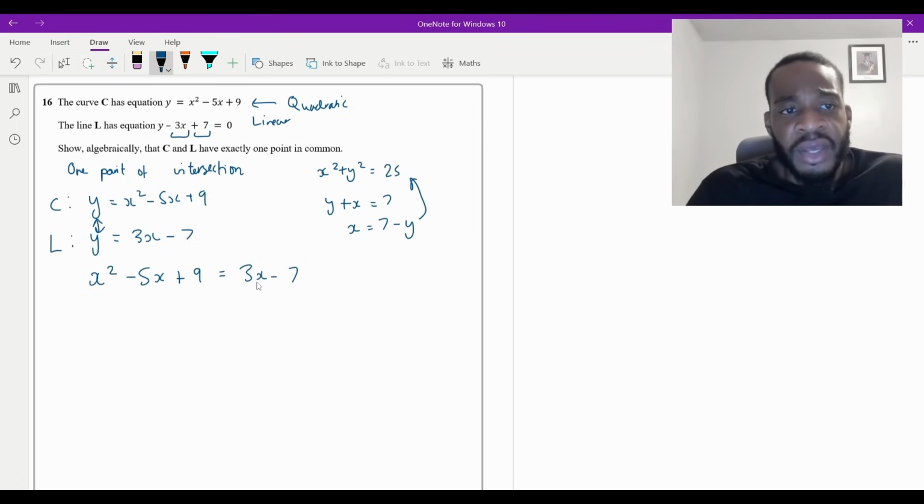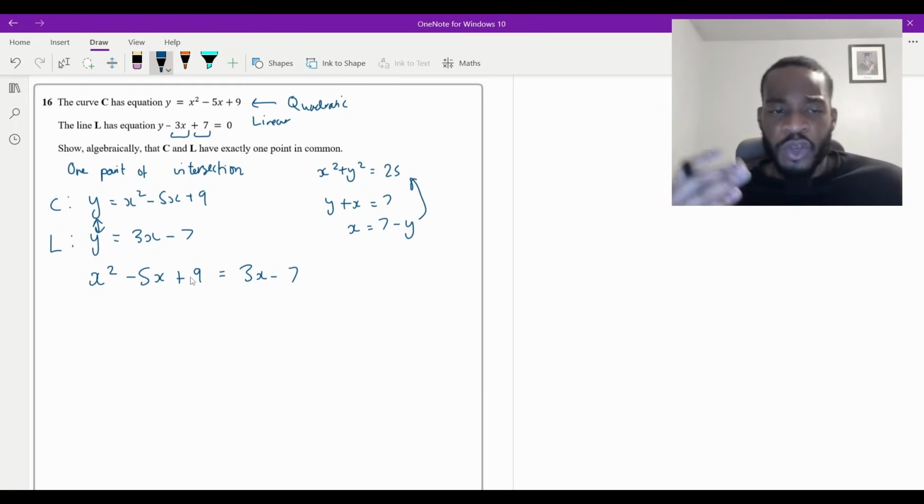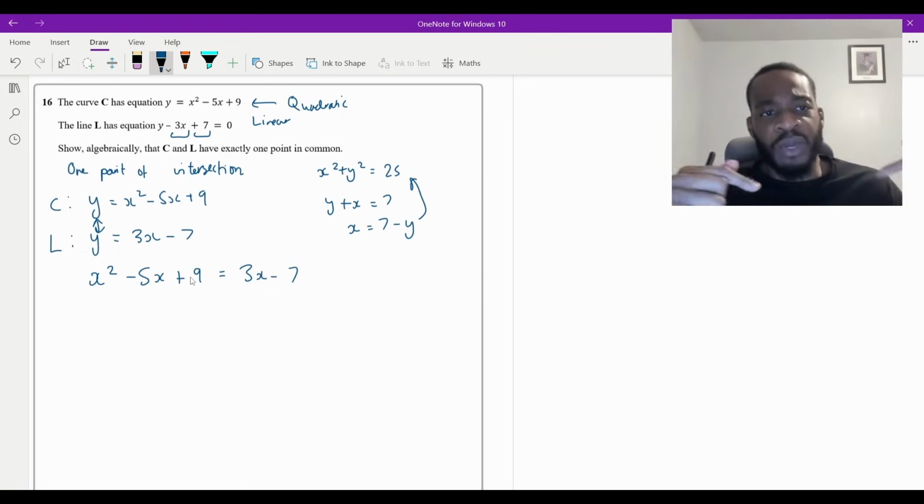3x minus 7. Now, algebraically, if it has one point in common, then there's only going to be how many solutions to this equation? There's only going to be one solution. So what we want to do is use algebra to show that there is only one solution. When you're doing these types of questions, just think about it logically. There's only one point in common. We need to show that.